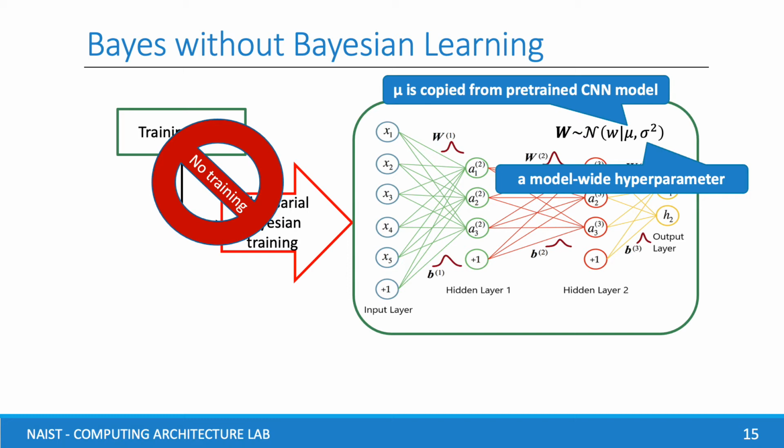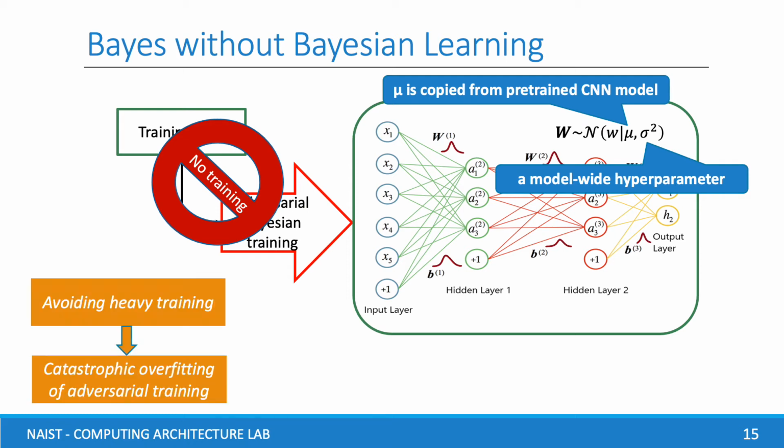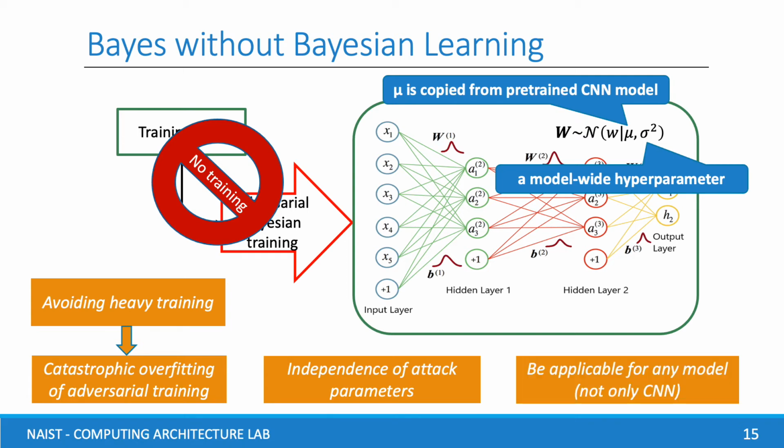Our proposal has some advantages. The first is avoiding the heavy training and catastrophic overfitting of adversarial training. The second is the independence of attack parameters. And the third is the application for any model, not only CNN.